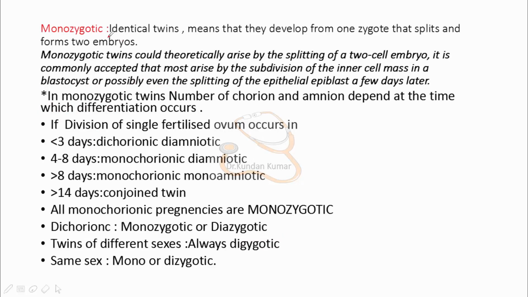So just now I said monozygotic are the identical twins. That means they develop from one zygote that splits and forms embryos. Monozygotic twins could theoretically arise by a splitting of the two-cell embryo. Okay, I'm talking about splitting. Before knowing the splitting, I would like to explain the process of fertilization in brief, and then I will come back to this slide again. So let's have a look at the process of fertilization and implantation in brief.